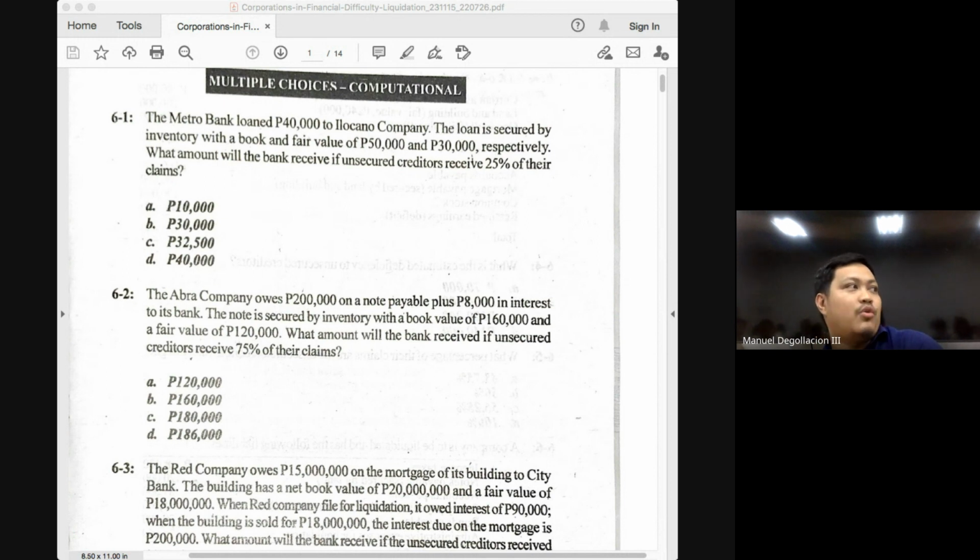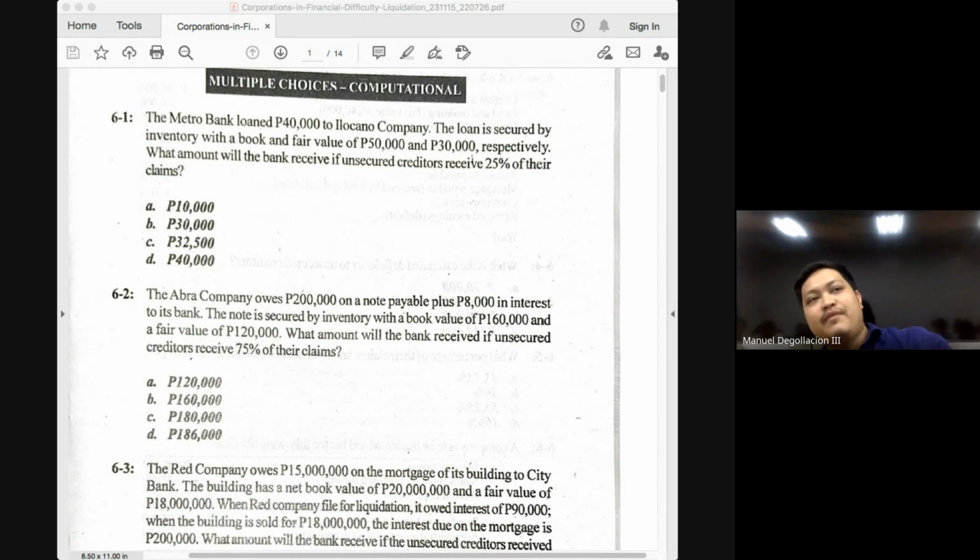Okay, so what are these 4 categories of creditors, class? Number 1, fully secured creditors. When do you have a fully secured creditor? If you have a liability that is secured or collateralized by another asset, and the collateral is sufficient to cover the entirety of the obligation.